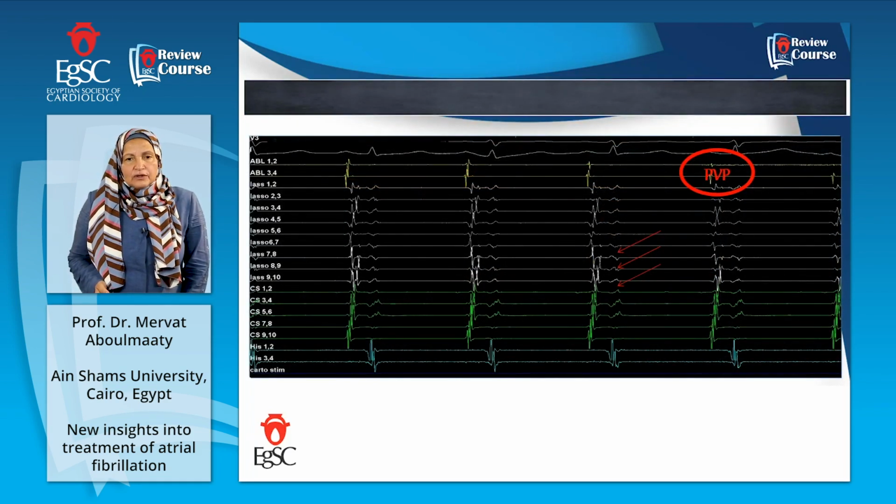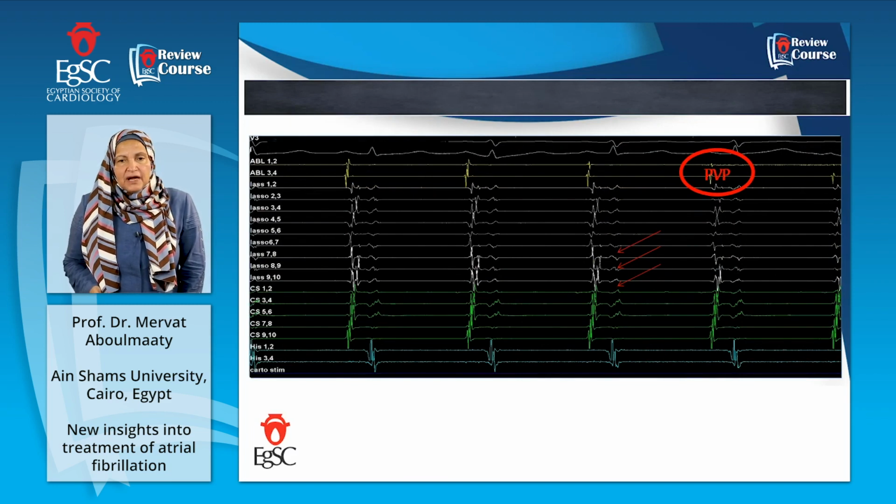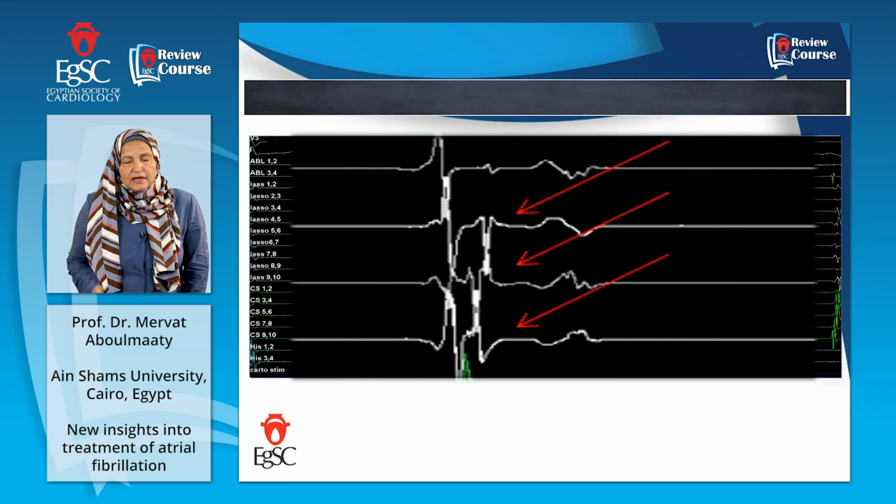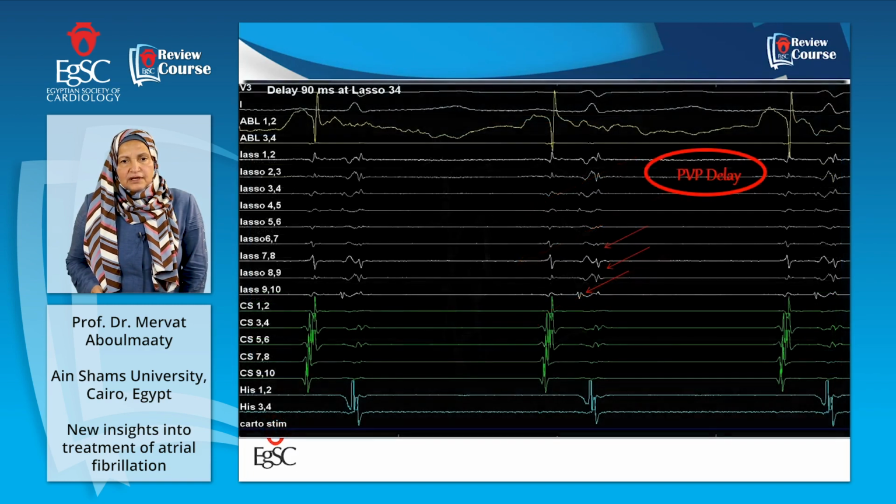When we place the circular catheter in the vein, we get the pulmonary vein potentials, which are the potentials firing from the sleeves around the pulmonary vein. As you can see here, we make a magnification of it. These are firing spikes. These are the muscle sleeves around the pulmonary veins, which are firing foci that go into the left atrium and initiate AF.